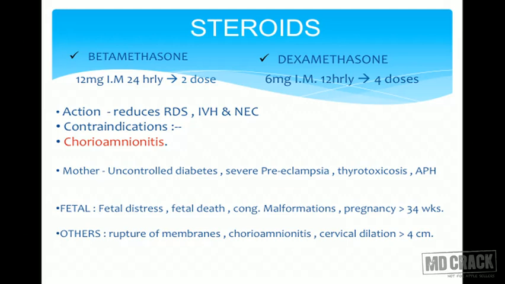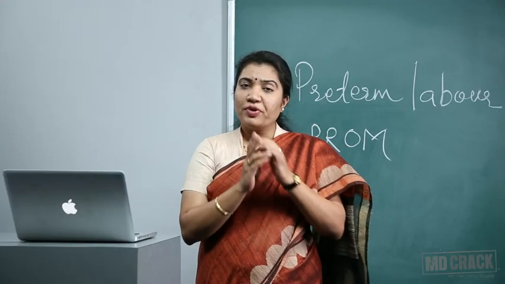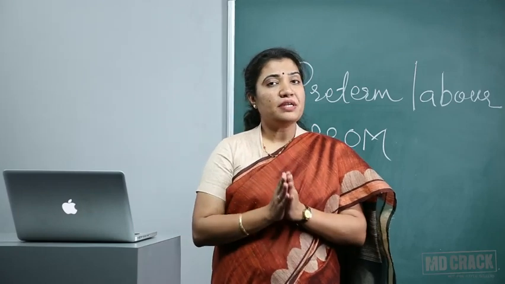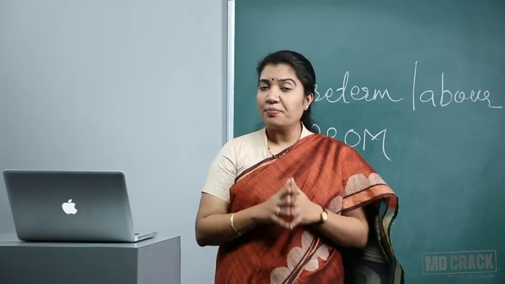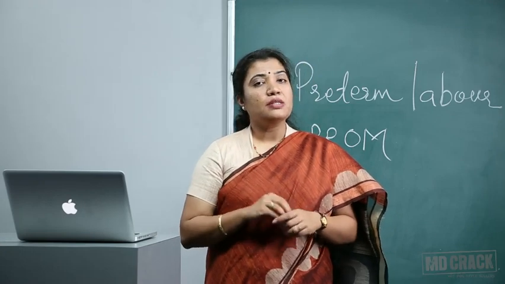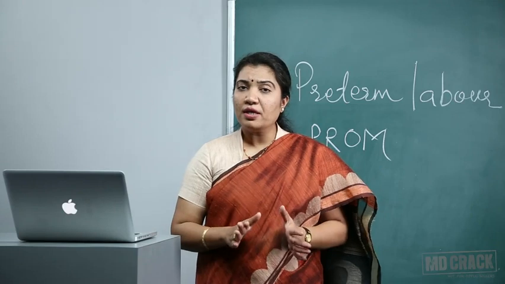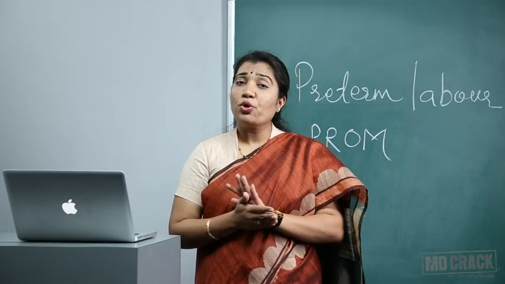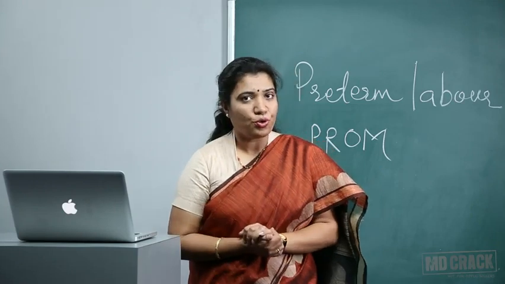Action: it reduces respiratory distress syndrome because it enhances the surfactant formation, also decreases the chances of intraventricular hemorrhage and necrotizing enterocolitis. So friends, please understand, whenever there is infection of chorion, that means whenever there is suspicion that chorioamnionitis is there, then it becomes a contraindication for giving steroids. Steroids are not to be given in chorioamnionitis.